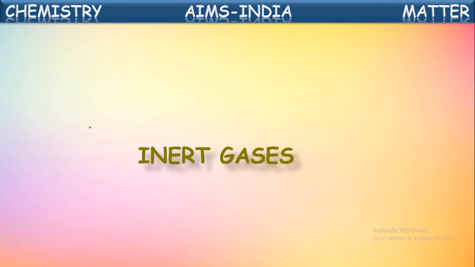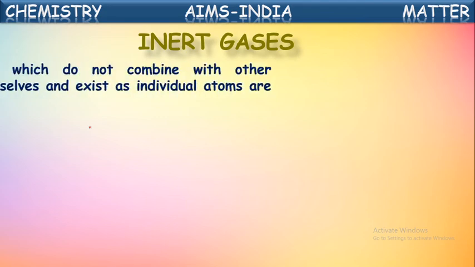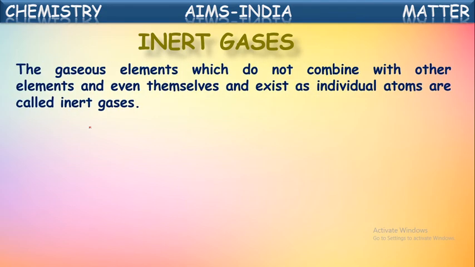The fourth category of elements is inert gases. The gaseous elements which do not combine with other elements, and even themselves also, and exist as individual atoms, are called inert gases. Out of these 118 elements, around 7 elements are there which do not combine at all, which do not participate in chemical reactions at all.